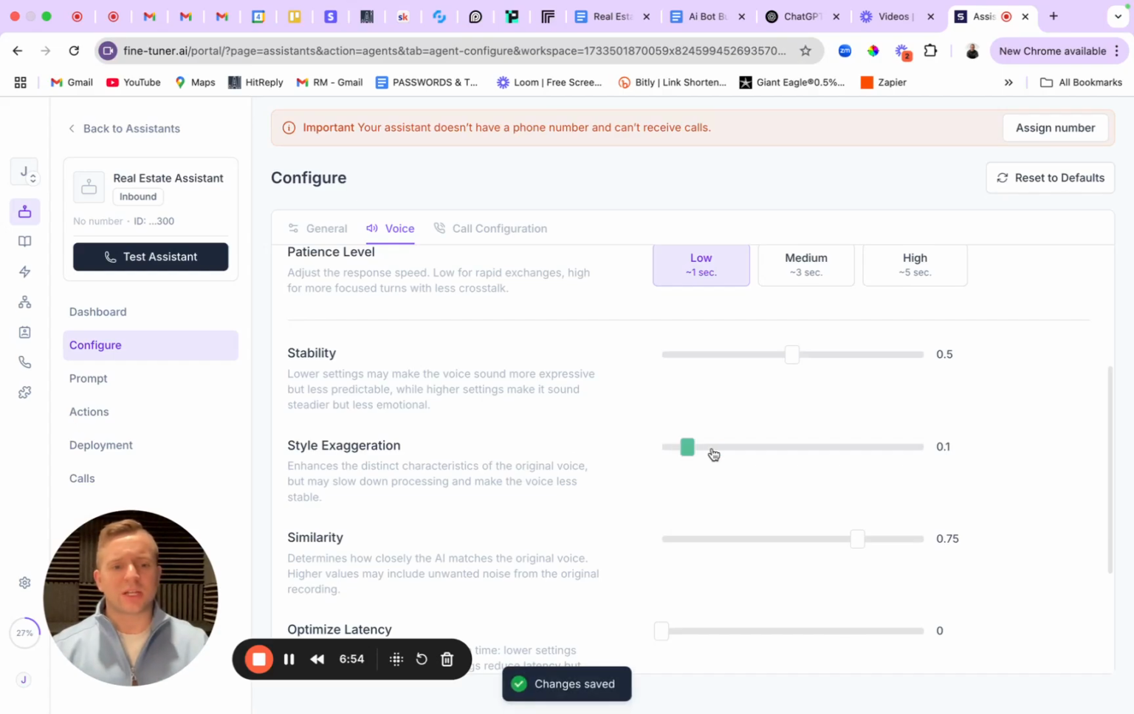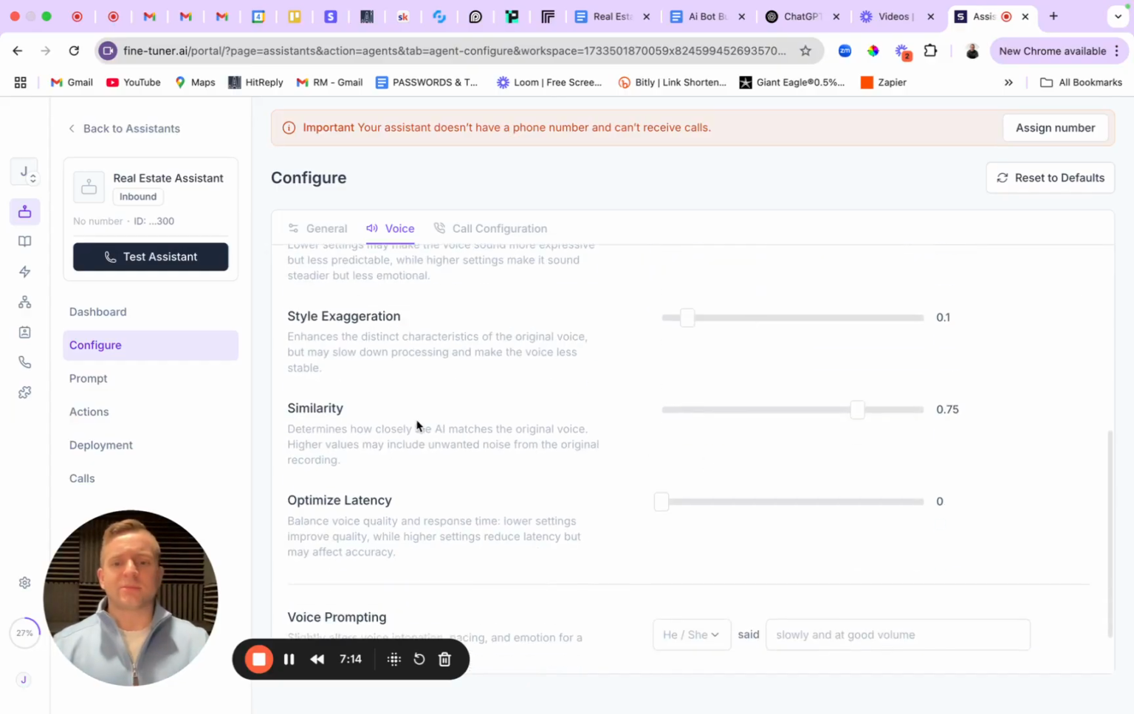Style exaggeration, I'm going to go ahead and bring this to 1. If you move this further and further and further, again, it enhances the distinct characteristics of the original voice, but may slow down processing. So the more flair I give the AI voice agent, the more it's going to have to process, and the slower it's going to think. Essentially, if you're looking at it from like an AI, LLM model. So I'm going to leave that at 1. Similarity, I don't touch that ever. We've messed around with a lot of different stuff, doing optimizations for client builds and our own demo builds. I found what it's set on currently works great.